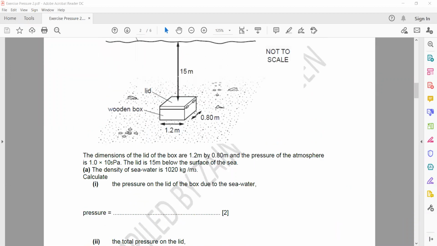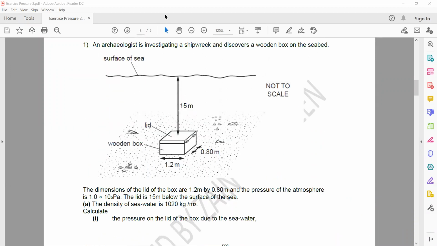Look, in this question, first they ask for the pressure due to liquid. How do we calculate the pressure due to liquid? The formula is density of the liquid multiplied by gravity multiplied by the depth at which the object is. So density into gravity into depth, you will get the pressure due to liquid.